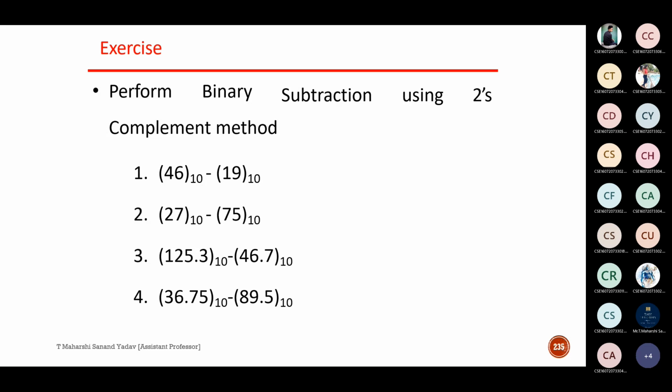We are done with binary subtraction using 1's complement followed by 2's complement, and we are done with all the different number system conversions also. From the next class, we shall try to understand different binary codes, followed by all the logic gates, K-maps, and the rest of the concepts. Once you are familiar with this, you will easily understand those concepts. Those who have missed the class, at least please go through the previous recordings.